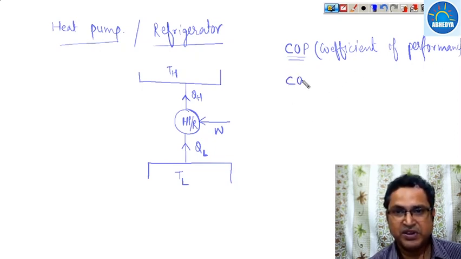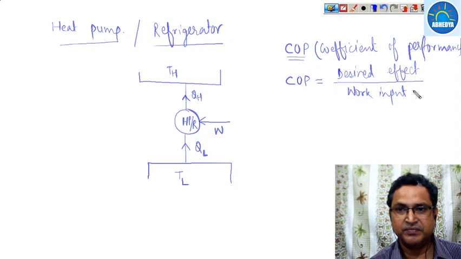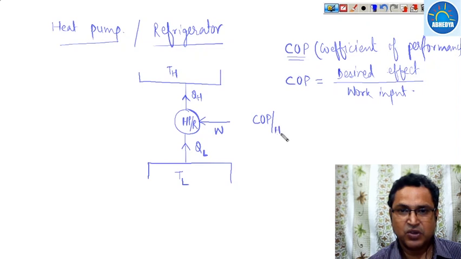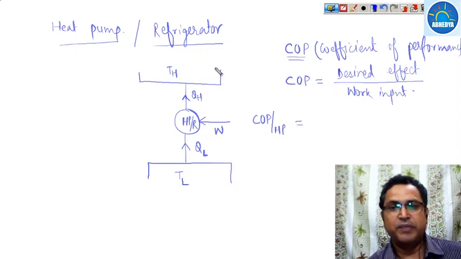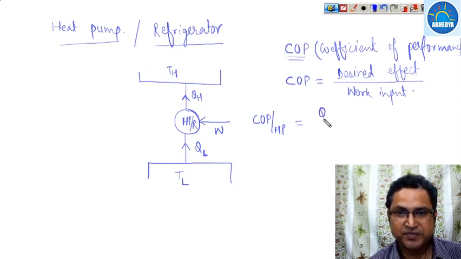And what is COP? COP is nothing but the desired effect to work input. If we see the COP of a heat pump, what is our desired effect? To maintain the temperature of a body higher than the ambient temperature. So for a heat pump, this is your ambient and this is the body at higher temperature. So our desired effect is QH, divided by work input W.